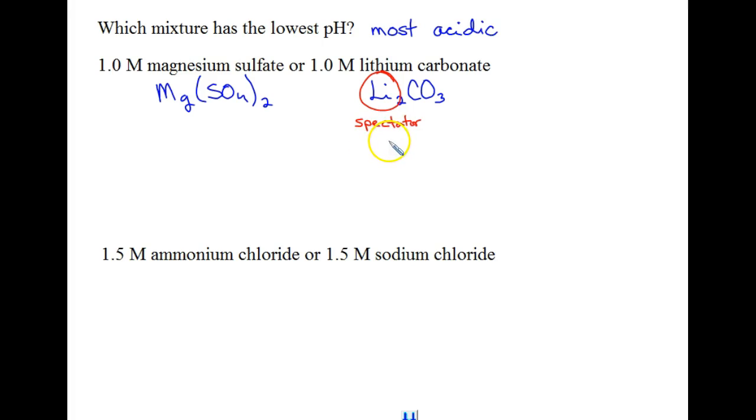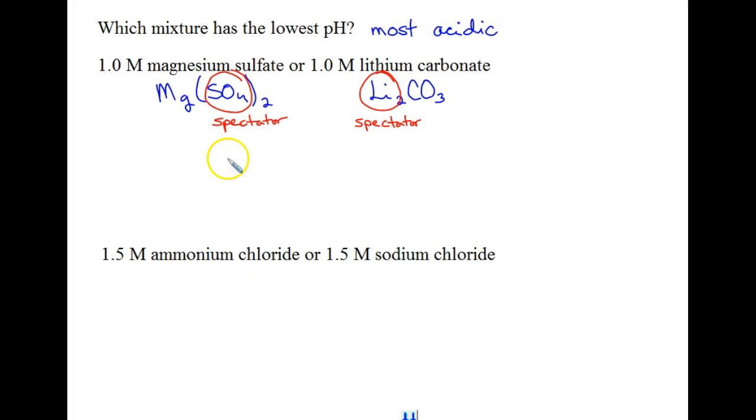So keep in mind all of those group 1 metal ions and then calcium, strontium, and barium from group 2 are always going to be acting as spectator ions because they are the conjugate acids of what would be a strong base. And then over here, sulfate is going to be another spectator, very, very weak.